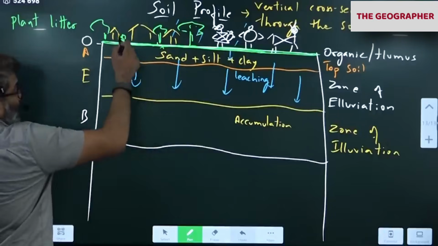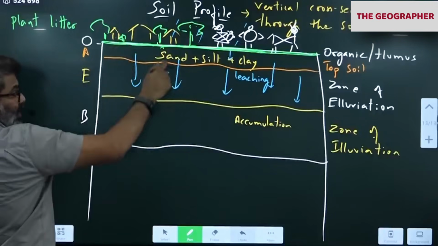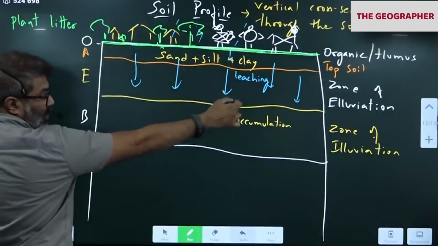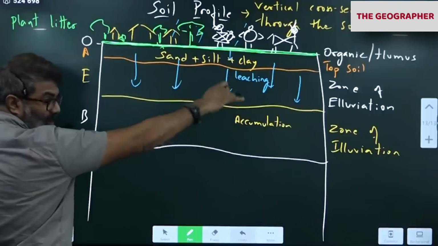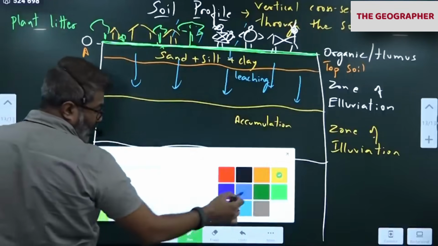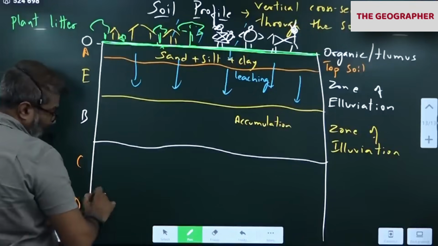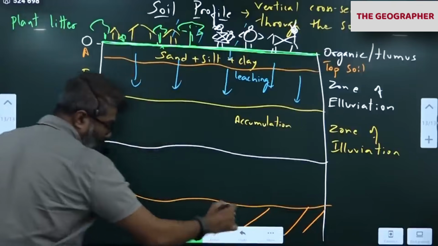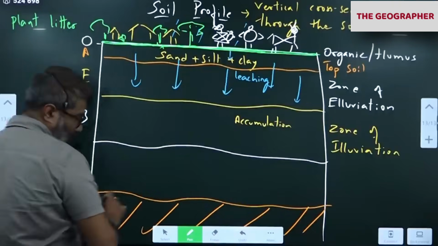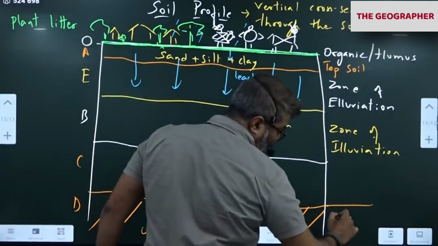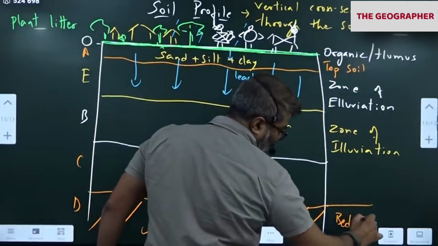All of you got it? O, A, E, B. What is E? Eluviation. It means leaching. Accumulation means all the minerals will come and accumulate here. As you come down further, here you'll get C and D. D is bedrock, the parent rock. Part of the lithosphere, bedrock.